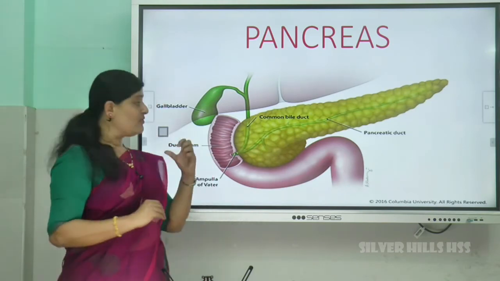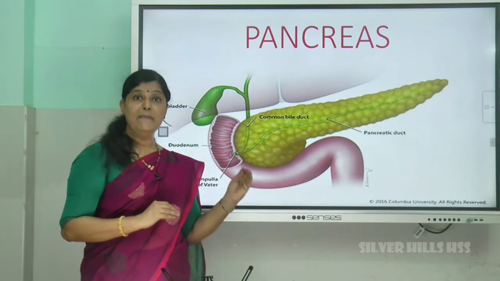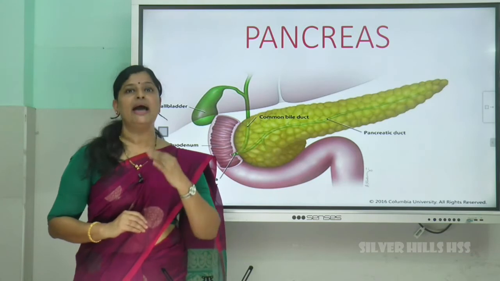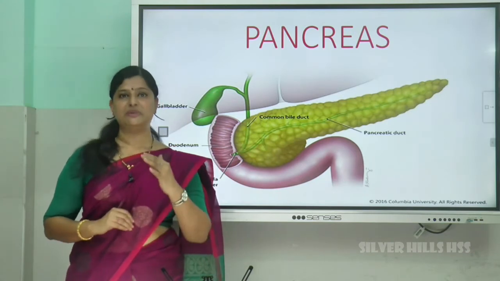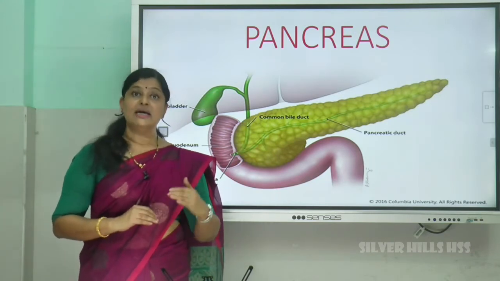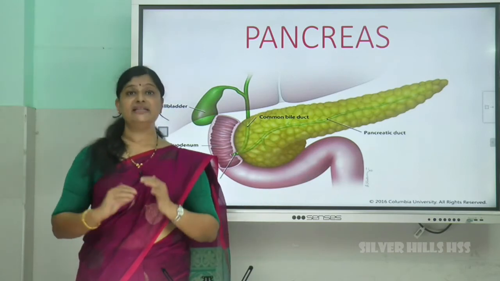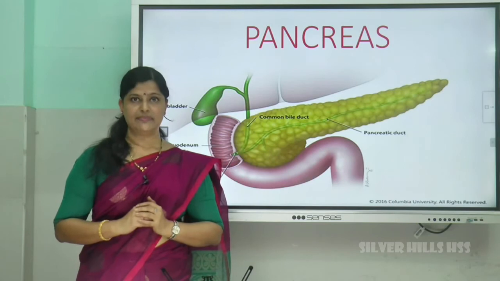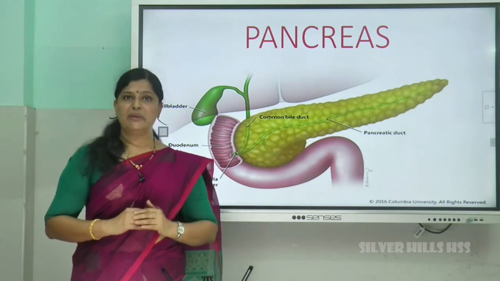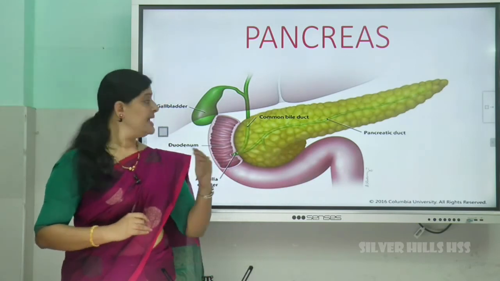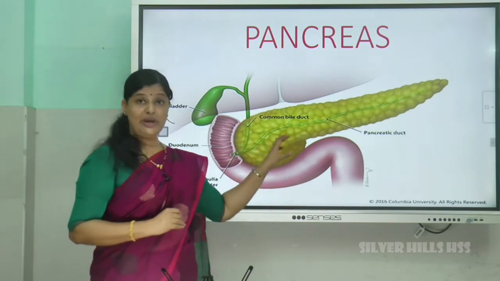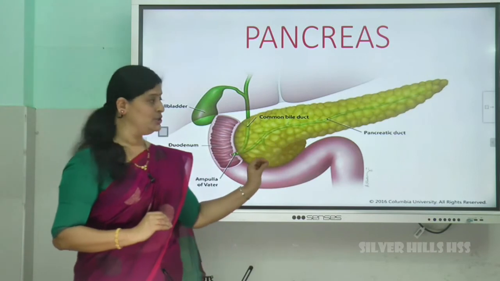The presence of this enterokinase will make the trypsinogen get activated into an active enzyme called trypsin. Once trypsinogen is activated into trypsin, automatically the other enzymes like procarboxypeptidases, amylases, etc. will get activated. So, all these together are called pancreatic juice.